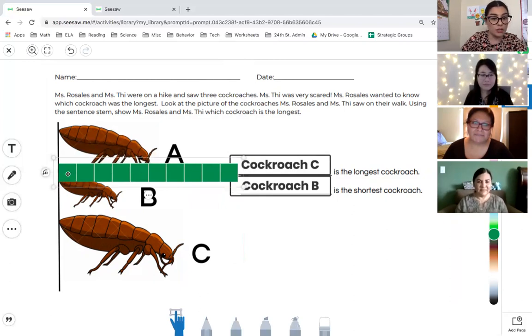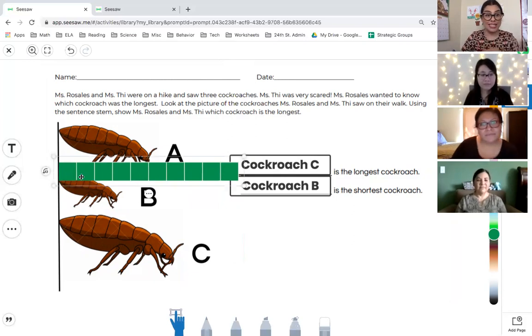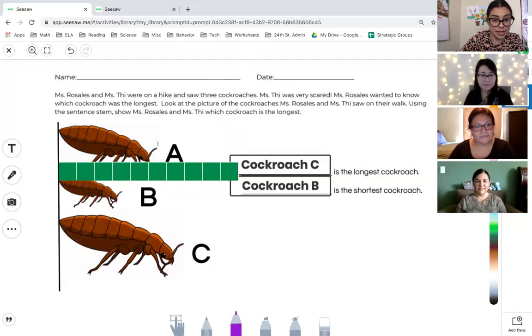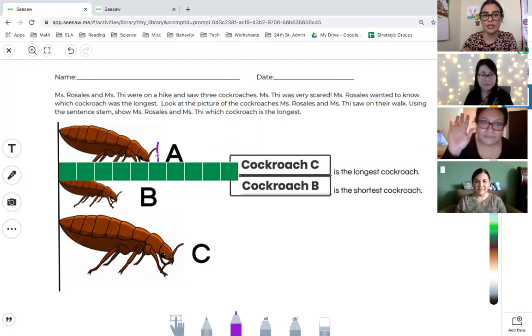So what we can do is we put it on the line right here so that it's at the same starting point as all of our cockroaches, right? We need to make sure that we have the same starting point. All right, and then now we can count from this antenna. This one might be a little bit difficult, so I might need somebody's help to explain how many squares this cockroach is. Ms. Rosales, do you have an idea?